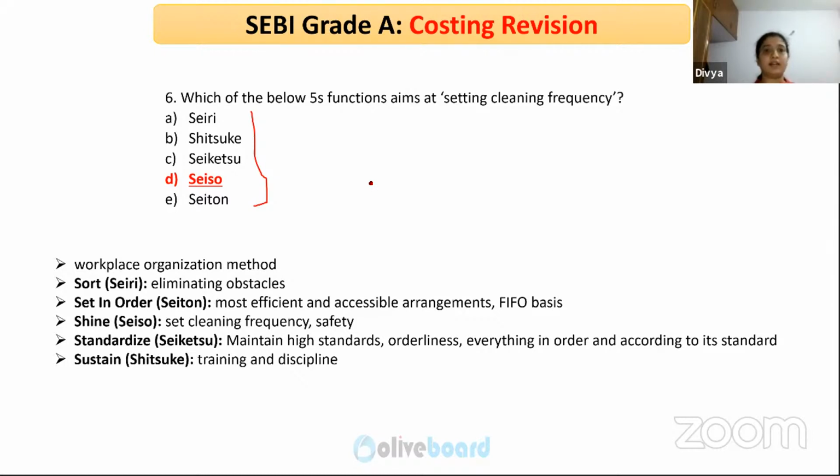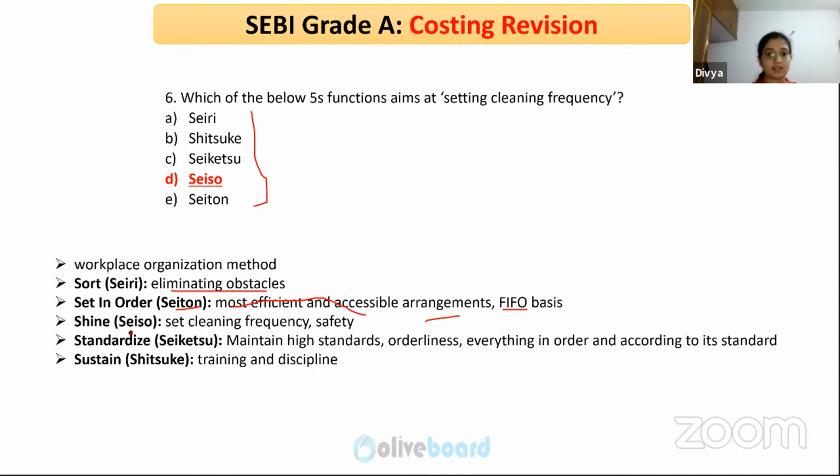It is definitely applied in service industries as well, and anything for that matter, be it a school or college. Such small institutions also can follow these techniques, because it is always helpful. So, Seiri is sorting, that is eliminating obstacles. Seiton, set in order, a sit-in, most efficient and accessible arrangements, that is on FIFO basis. Whatever you have brought in first, first in, first out, FIFO, right? So whatever you have brought in first, you make sure that you are using it first, and the next one you are using second, whatever you have received.